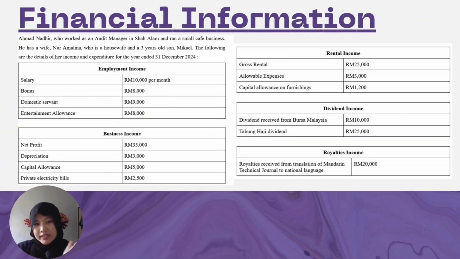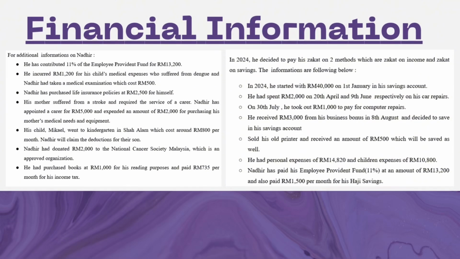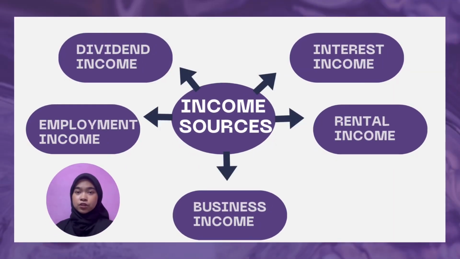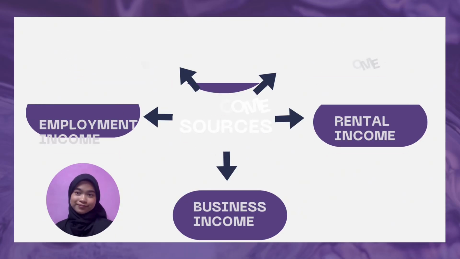Here are the income and expenses for the fictional family. We have 5 main income sources. First, employment income, which is the salary we earn from working. Second, business income, which comes from running a business or trade. Third, rental income, the money we get from renting out property. Fourth, dividend income, which is profit shared by companies with their shareholders. And lastly, interest income, which is the return we earn from saving or loans.